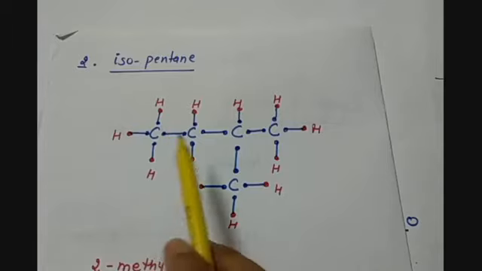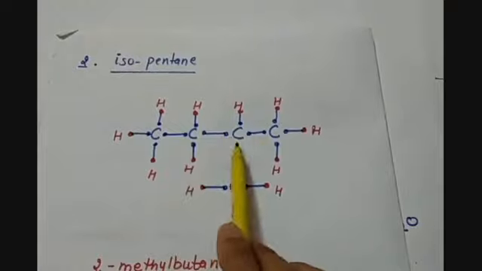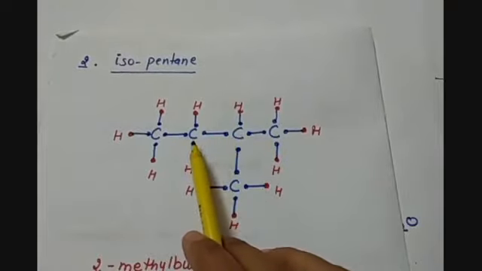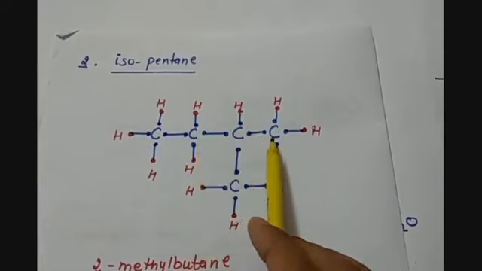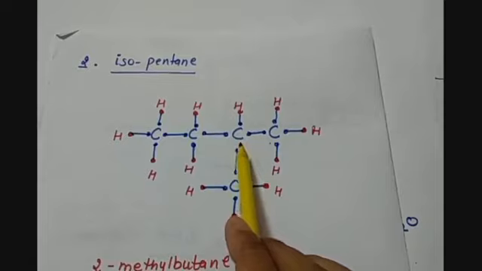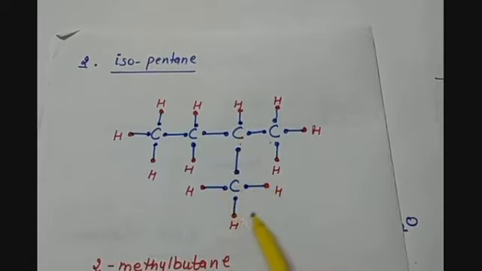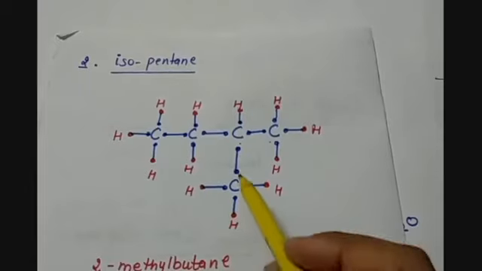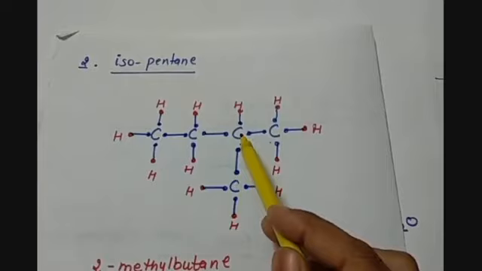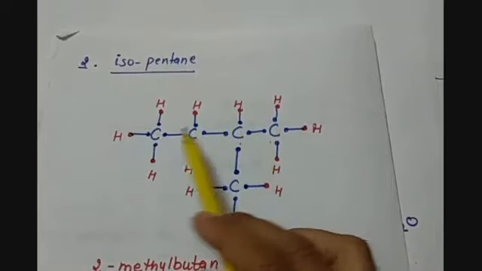So here we are having 4 carbon atoms linked with each other by single covalent bonding, and if we start from here, then first, second, third, fourth. On the second position, second carbon, we have attached 1 methyl group, that is CH3.